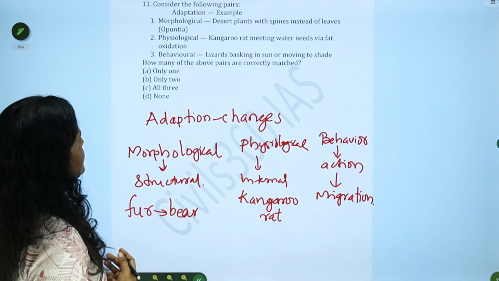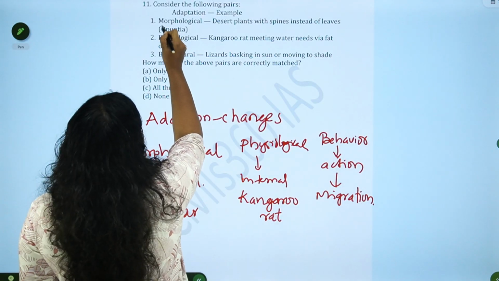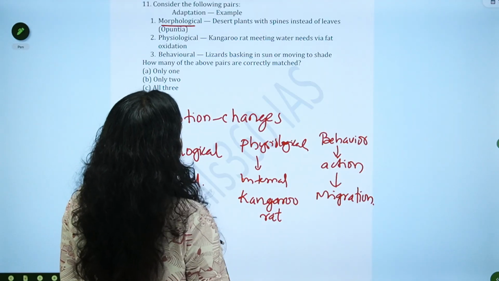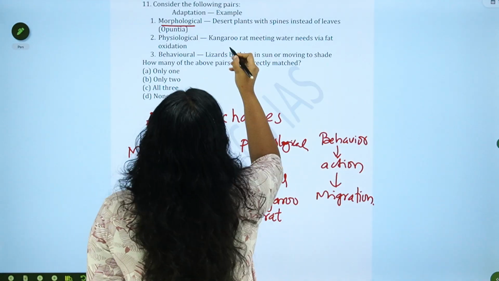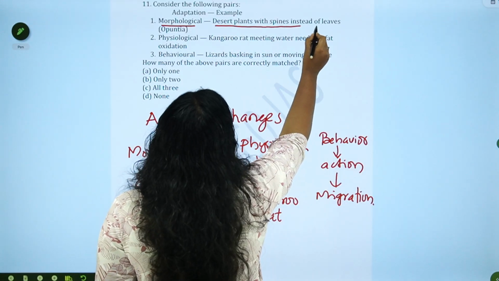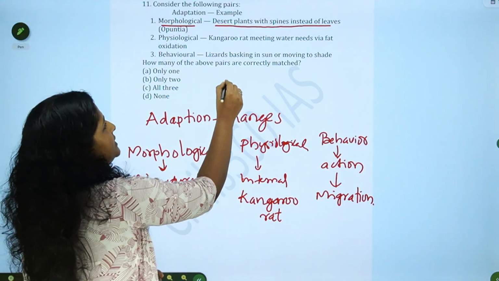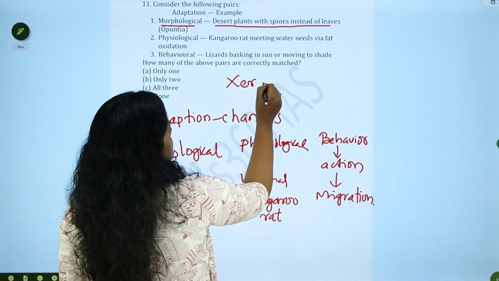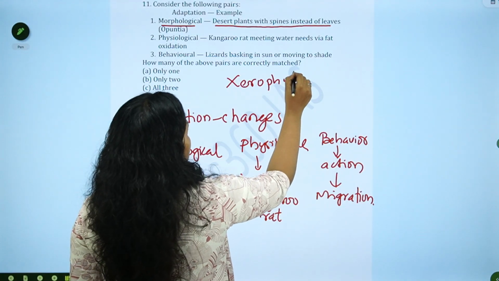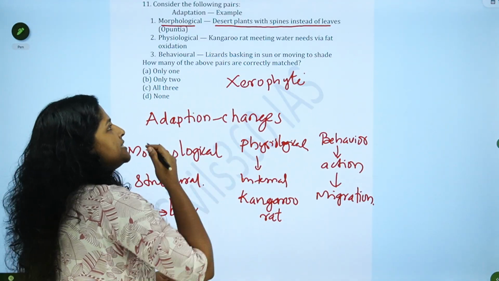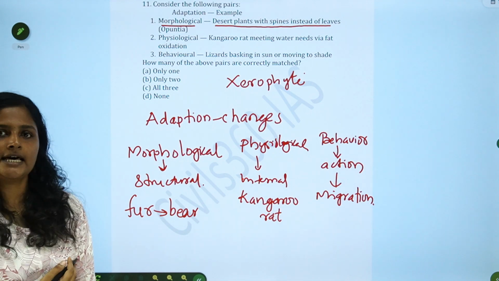Now go through the question. About the morphological adaptation, the example they gave is desert plants with spines instead of leaves. Okay, what are these desert plants called? They are called xerophytes. Plants which are growing in dry areas, xerophytes.